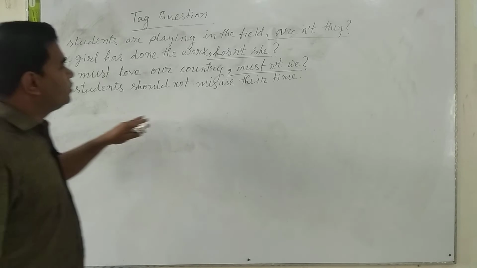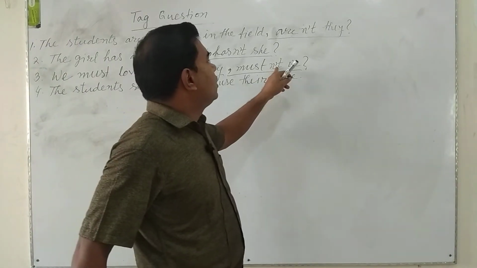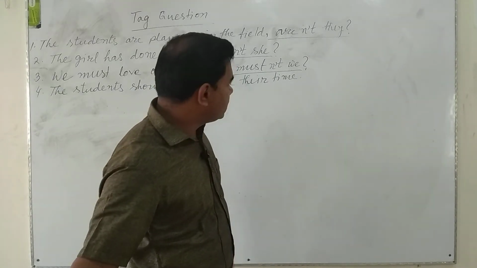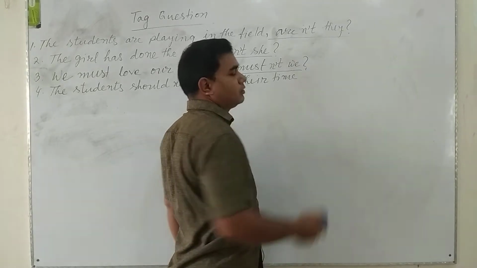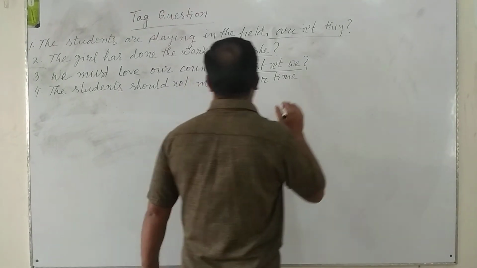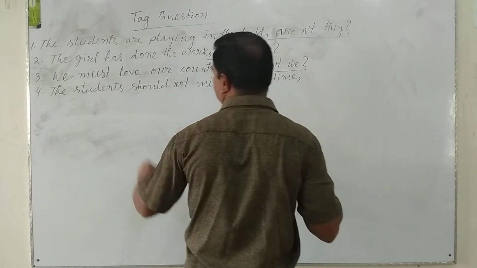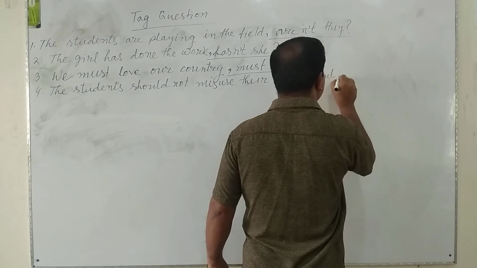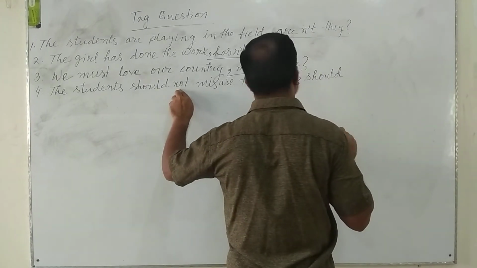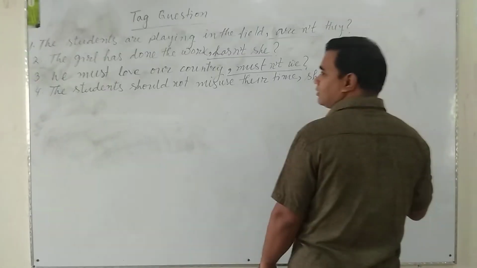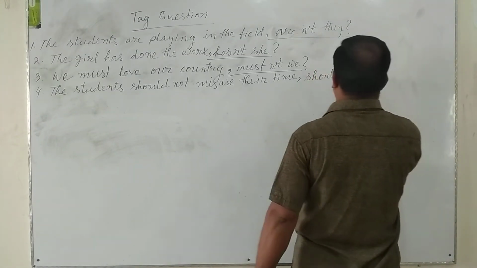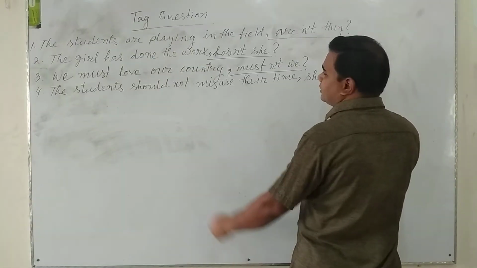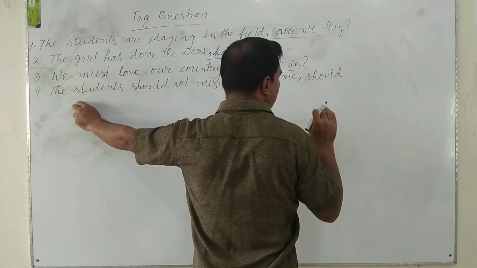So you need not use "not" as a short form in the tag question. So please let us make it a tag question. We are to omit the full stop first. Then we are to use a comma, and the operator of the sentence is "should". And here is "not", so we need not use "not" in the short form.